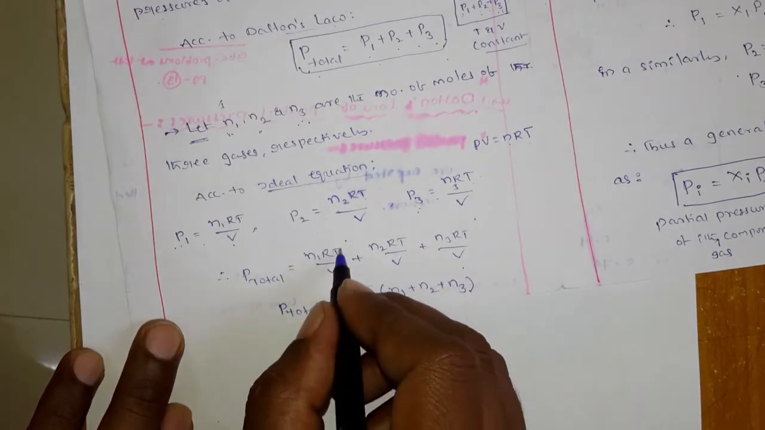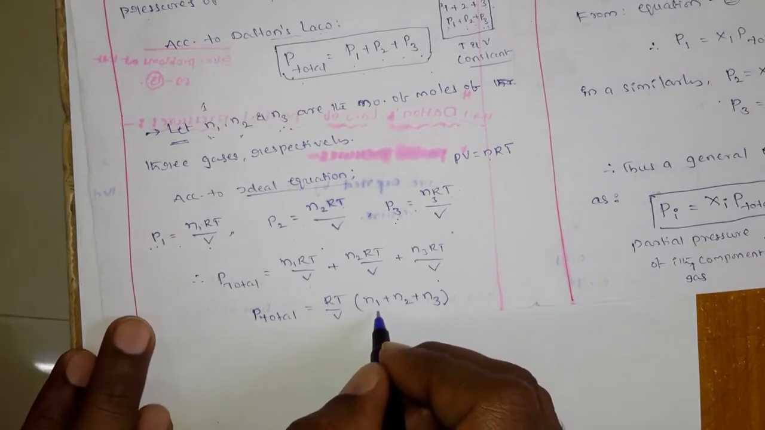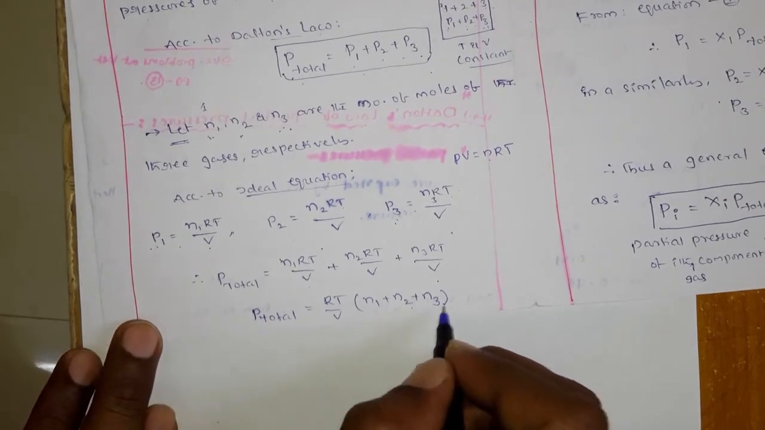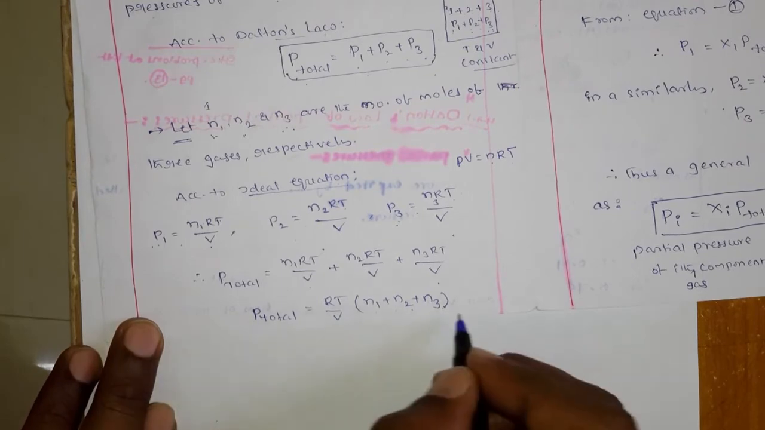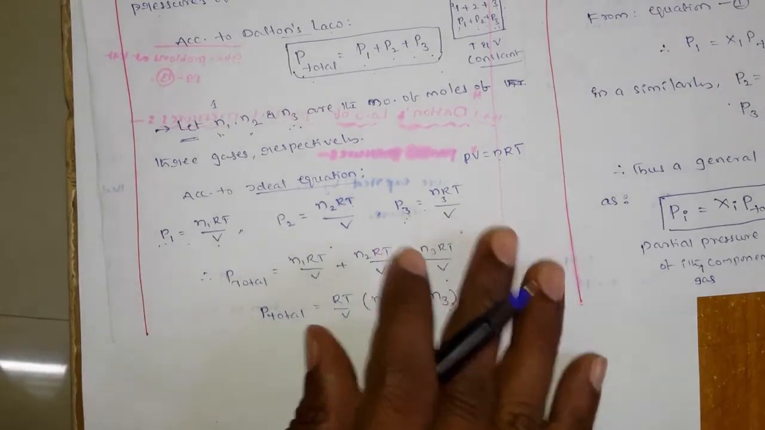So what is common here? RT by V is common, right? So taking RT by V common, you get N1 plus N2 plus N3, that is P total is equal to RT by V into N1 plus N2 plus N3. Okay, up to this clear, right?